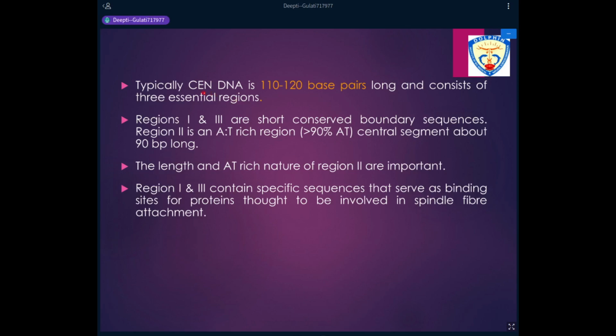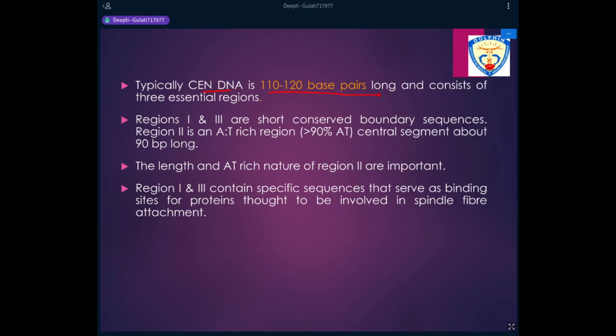The first study on the CEN DNA was done in Saccharomyces, or yeast, and it was found that these are very small sequences, just 110 to 120 base pairs long.